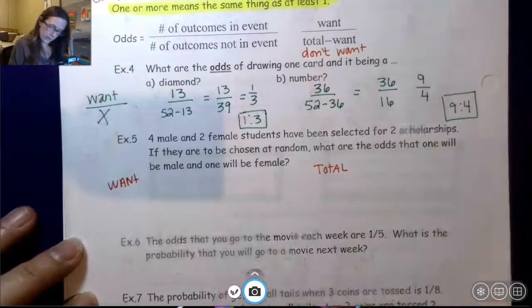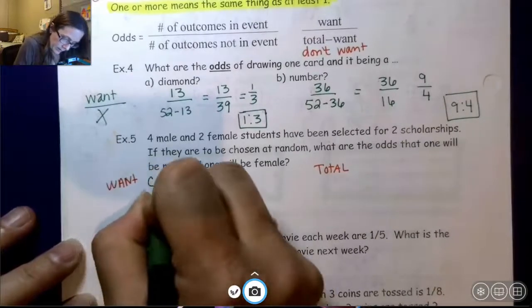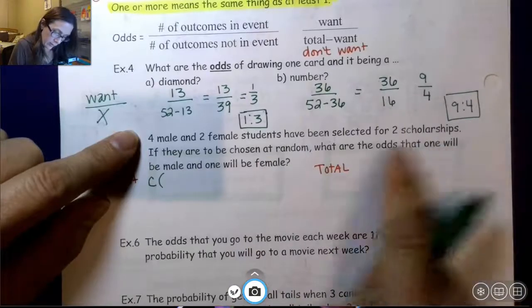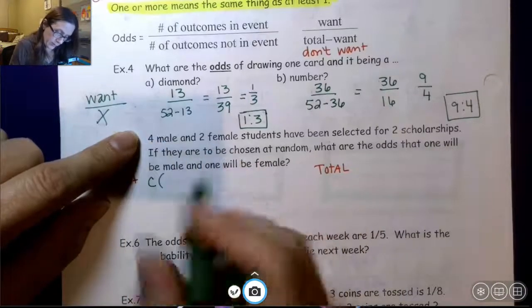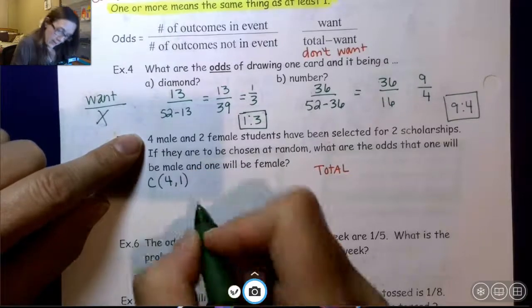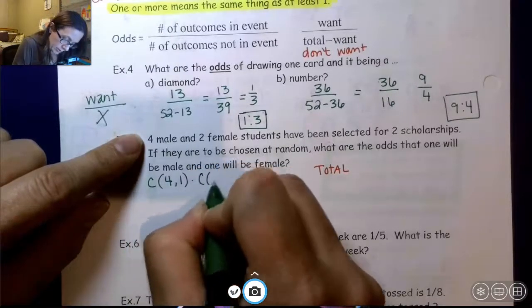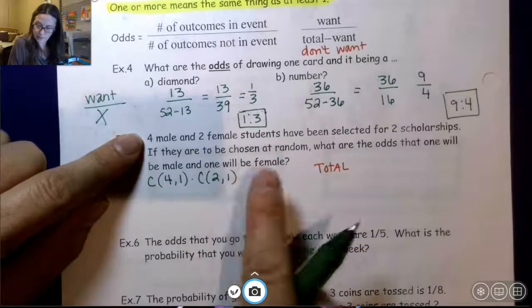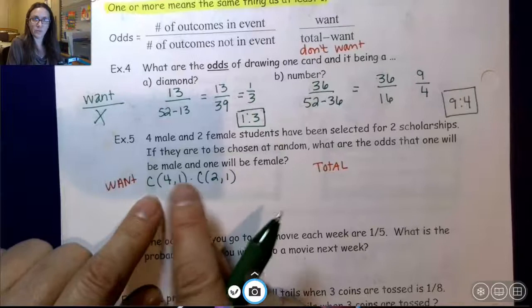So I want the combination of odds that one will be male, one will be female. There's 4 male and 2 female. So out of the 4 males, I want to choose one of them. And out of the 2 females, I want to choose one of them. Okay, so this is what I want to happen. Combination of 4 choose 1, 2 choose 1.